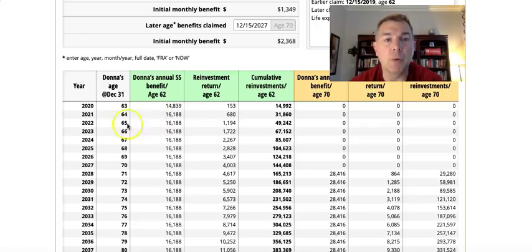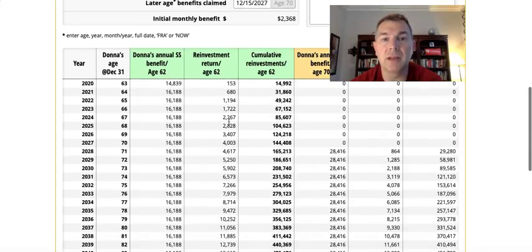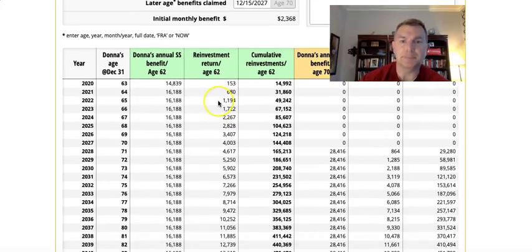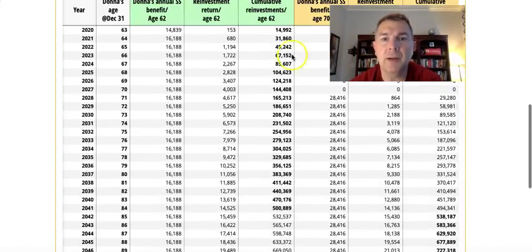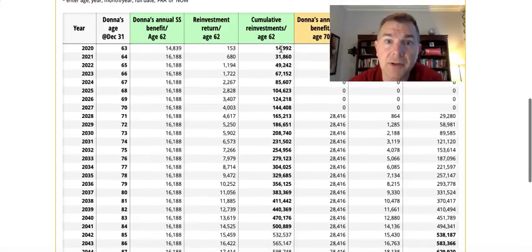All right, so then we keep going down. The following year she's got $49,242. She's made $1,194 of interest, and you can see how that cumulates, how much she's made that year in her investments, and you can see how this goes. At the end of the day, the dark black, the bold, is when it'd be more beneficial for her, if she's reinvesting, to take it earlier.